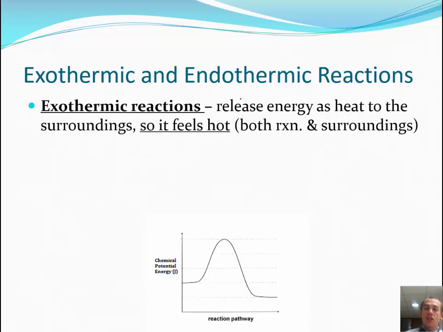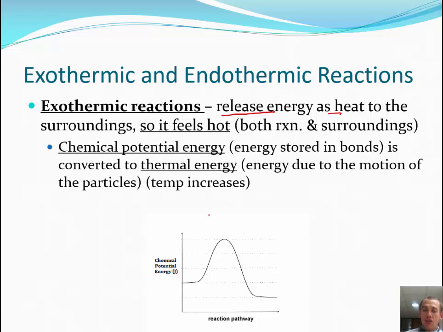So in exothermic reactions, energy is released as heat, and so it's going to feel hot. Okay? The chemical potential energy, which is initially stored in the substance, was released as thermal energy. So we put a little energy in to get it started, whether that was stirring or mixing or dumping them together, and because of that reaction happens, they release a whole bunch of energy. So you'll see over here, the chemical potential energy started here and it ended down here. That means there's less chemical potential energy because it converted into thermal energy, which is energy related to the particle motion, and that causes an increase in temperature.